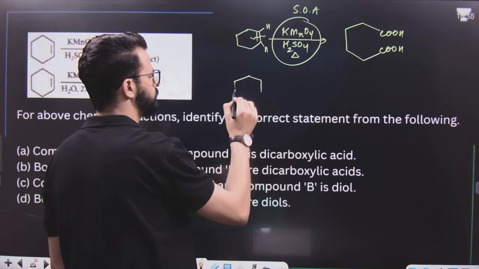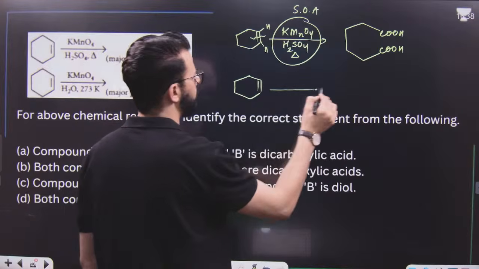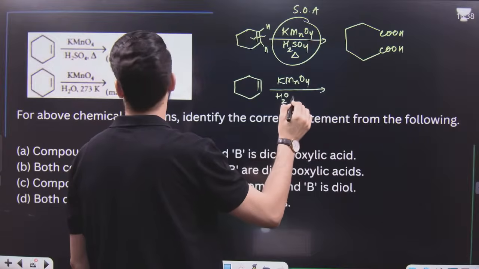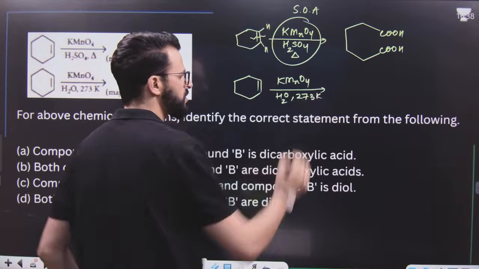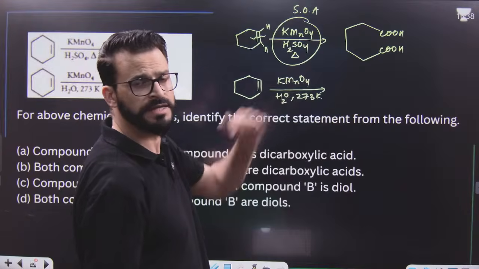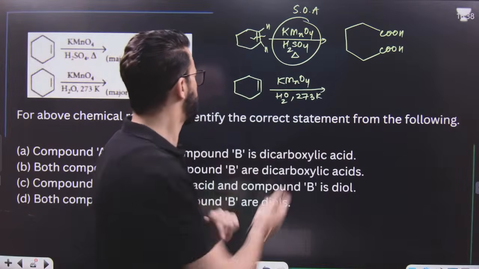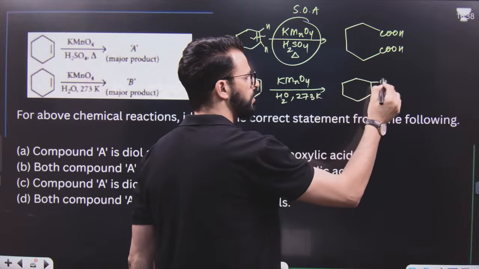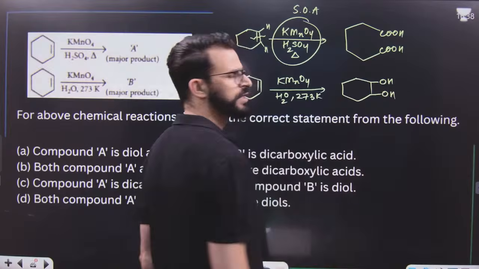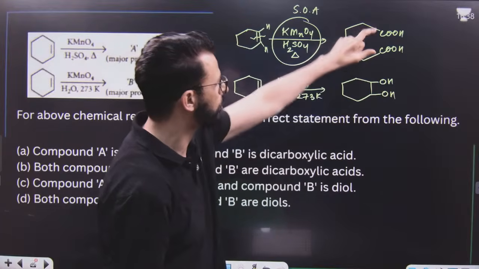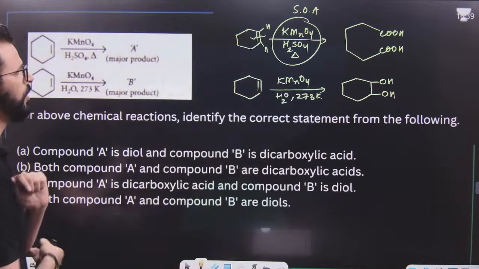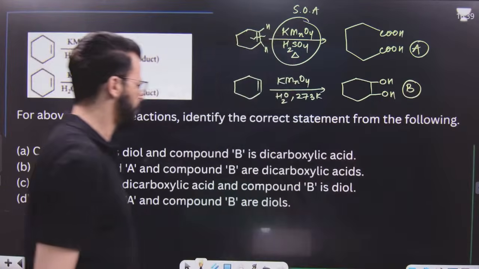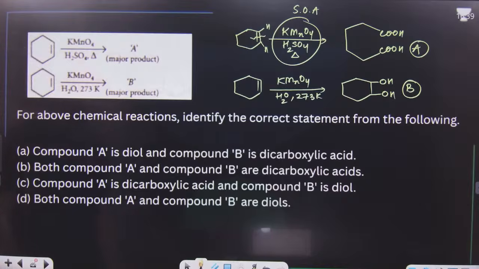After that, the same alkene is treated with KMnO4, water, at 273 Kelvin. That means this is cold dilute alkaline KMnO4, that means this is Baeyer's reagent. We know an alkene on treatment with Baeyer's reagent gives the syn hydroxylation product. That means a diol is obtained. Here a dicarboxylic acid is obtained and in this a diol is obtained. A is dicarboxylic acid and B is diol.